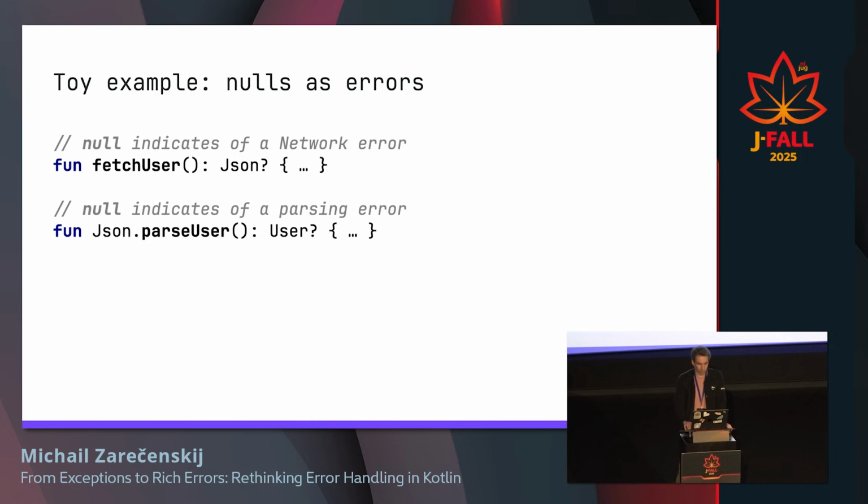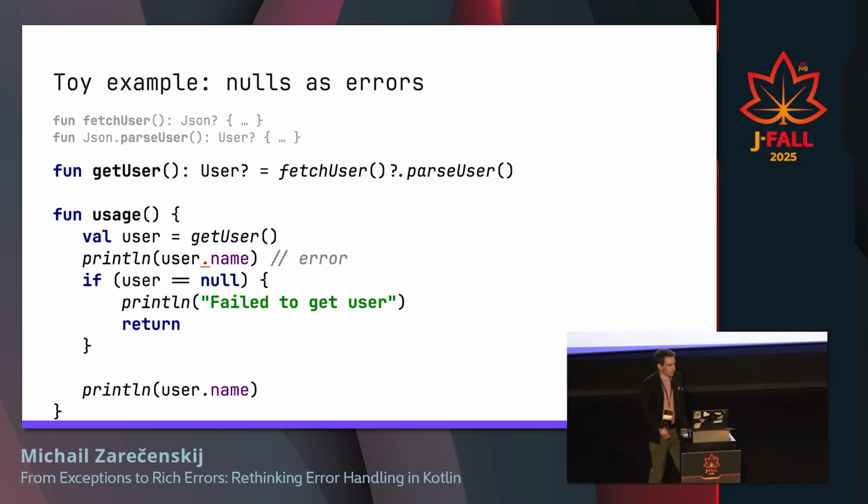So what can we do next? Of course, we can just combine these two methods and write a method getUser, where we invoke first fetch user and then parse user. And here it's convenient because we can use the safe call operator. We can safely combine a bunch of things. We don't have to do this as in Go, or in C, where you invoke a method, check for error, then do the second call and check for error. Here we can just combine two methods.